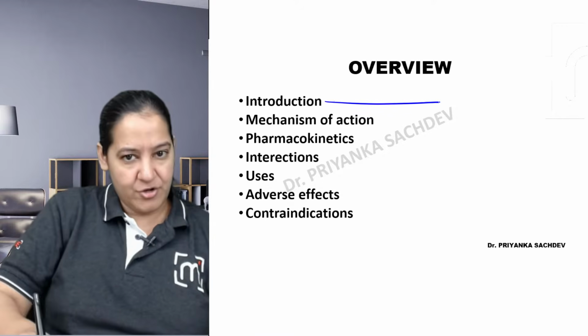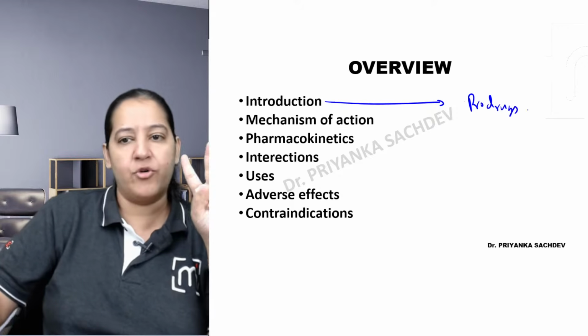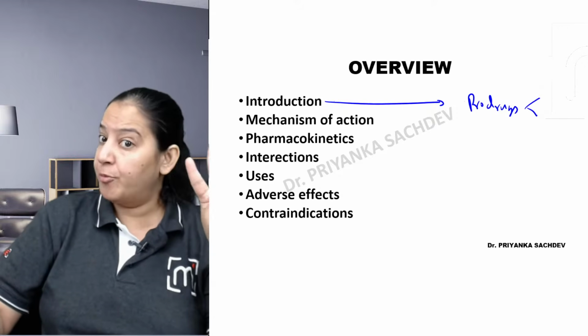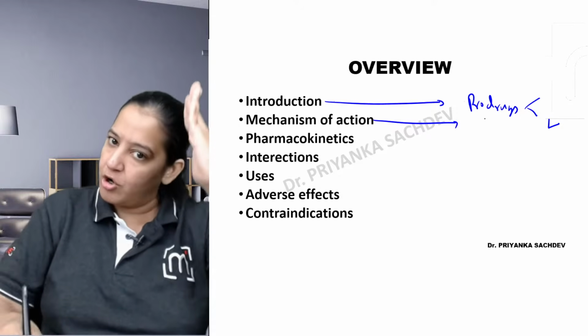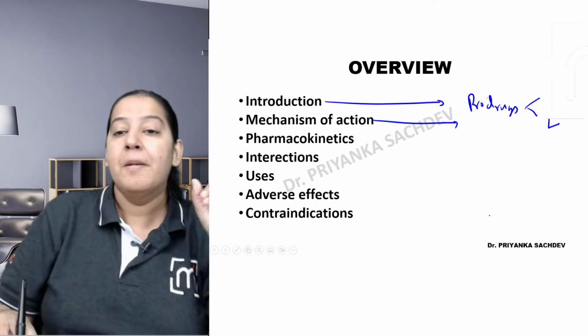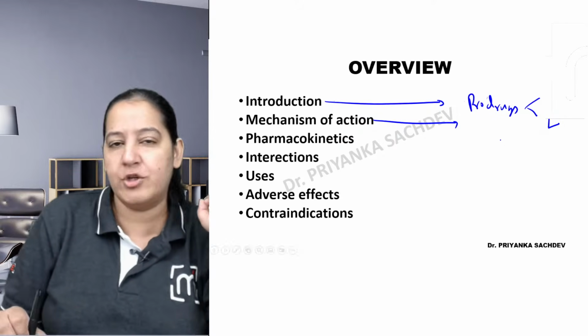We are done with the introduction. In the introduction, learn the prodrug wala cheez. All of them are prodrug except 2, Captopril and Lisinopril, which are not prodrugs. In the mechanism of action, draw the flow chart, draw the diagram, and understand what it is. But there is a problem in mechanism of action, the bradykinin and substance P wala problem that you should mention.